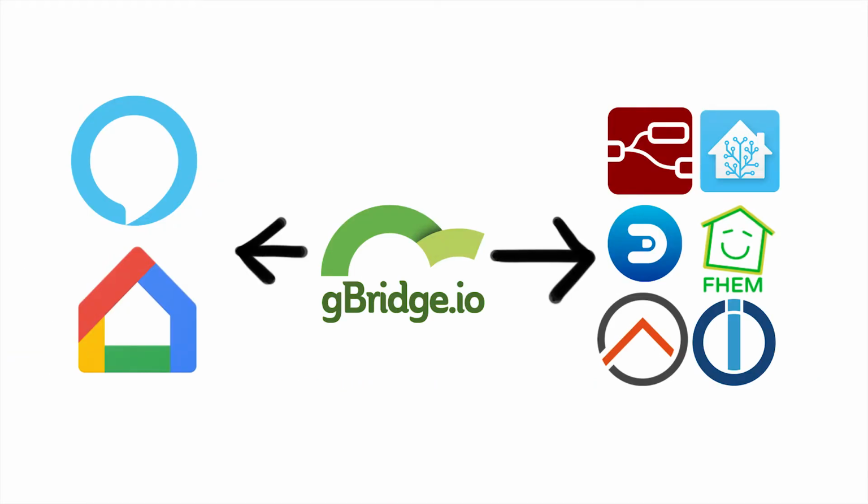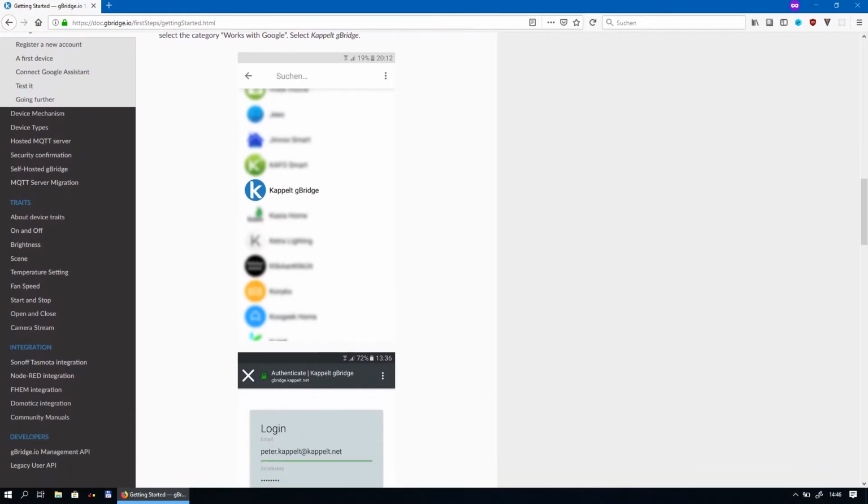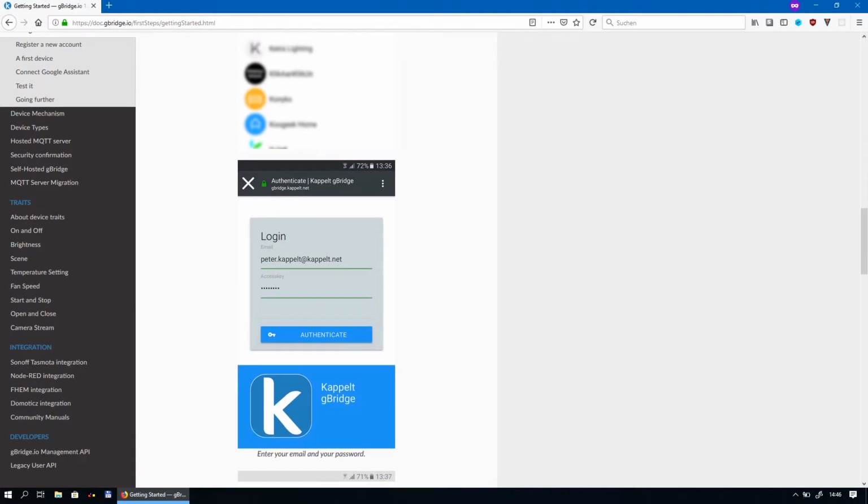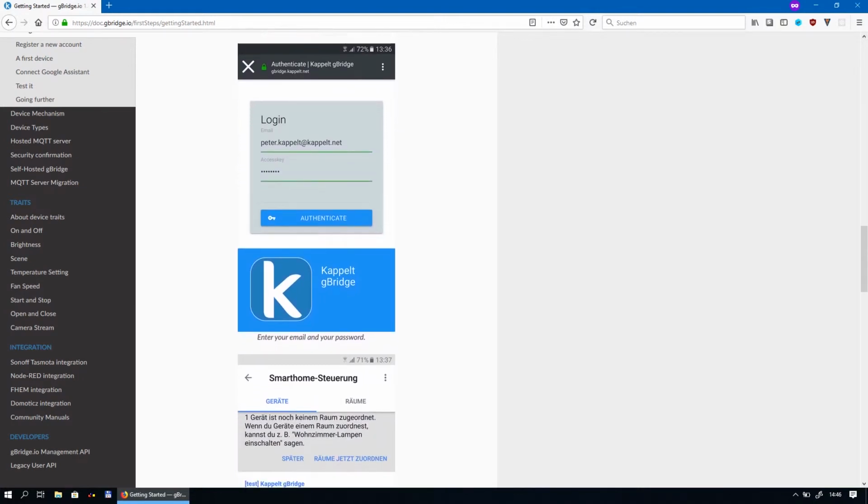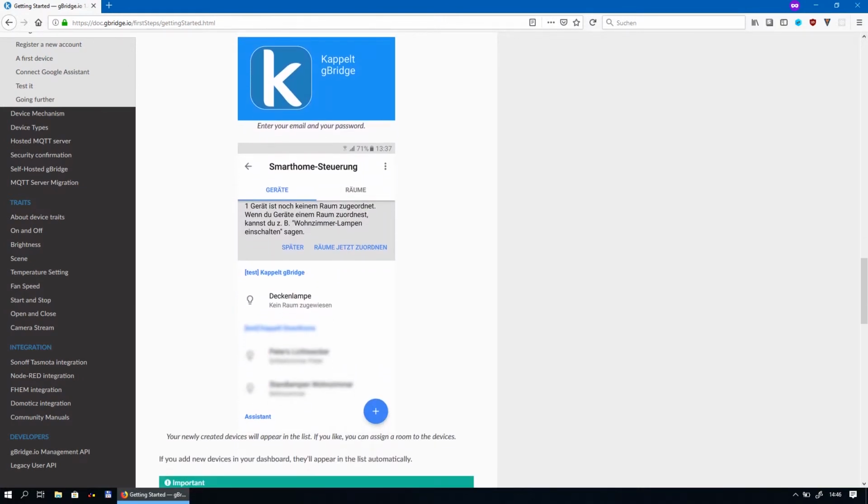And that's almost it. You say a voice command, gBridge does the magic and sends these messages to the MQTT interface. Your smart home software can finally process these messages. It is quite simple to use, isn't it? And the best? gBridge is a unified solution that works out of the box without any hassle.